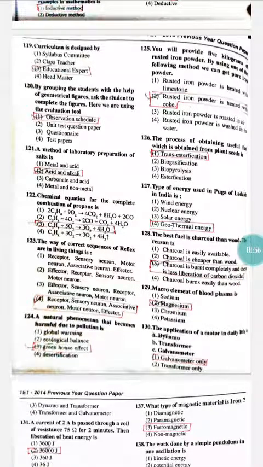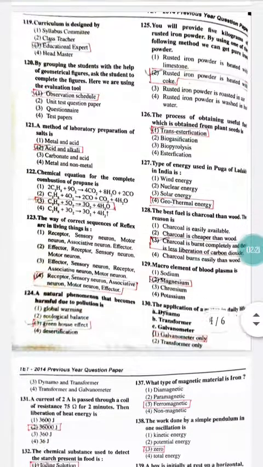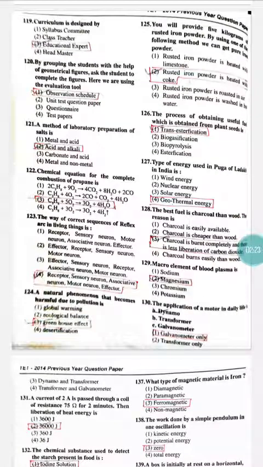See question number 125. You are provided 5 kilograms of rusted iron powder. By using one of the following methods, we can get pure iron powder. Which of the following is the method through which we are going to get the pure iron? So it is option number 2. Rusted iron powder is heated with coke. Right, so this is the correct option through which we are going to get the pure iron powder.